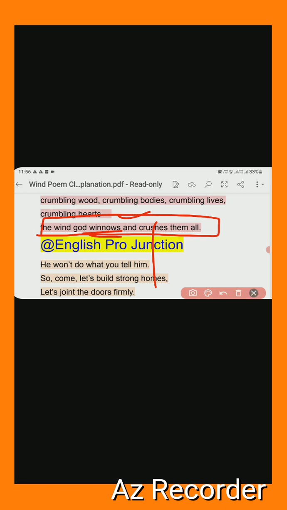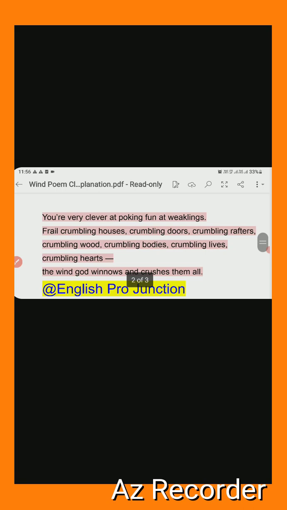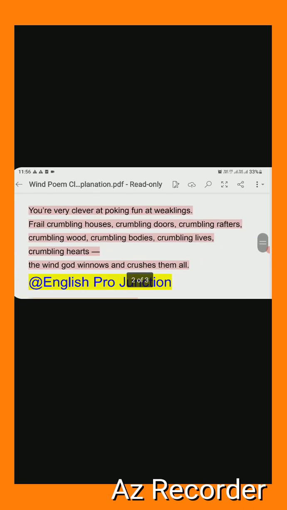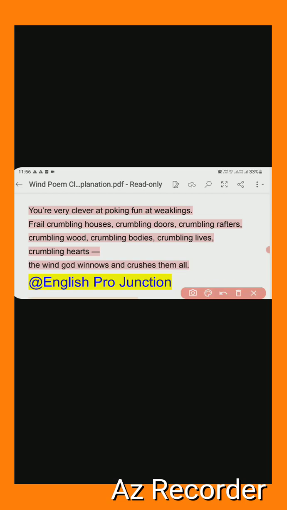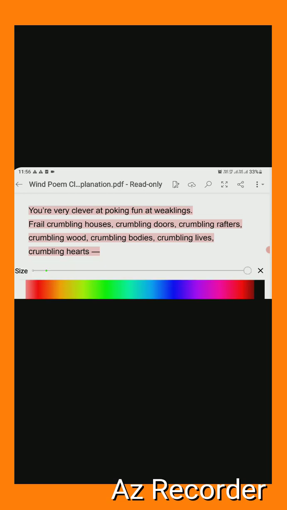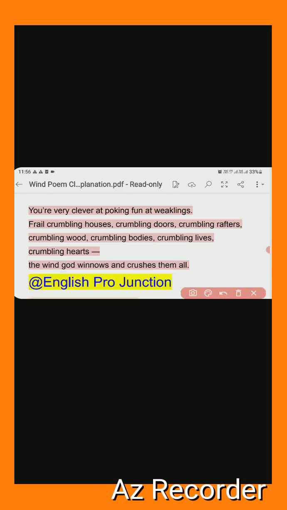What was there? See that upside? Houses, and rafters, doors, wood, bodies, lives, hearts.